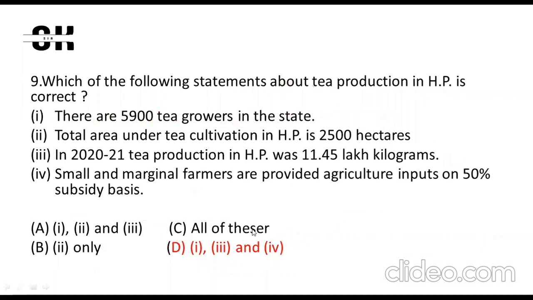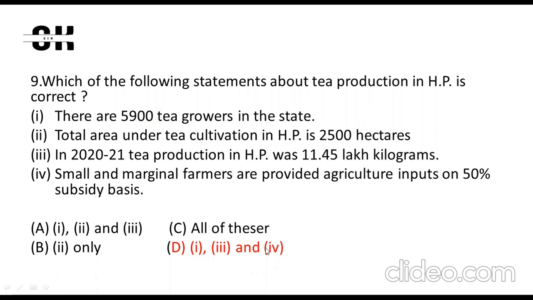Ninth question: which of the following statements about tea production in HP? There are 5,900 tea growers in the state. Generally, in the exam, when the examiner gives you data, it is generally wrong, because the examiner will not give you the correct data. But in every statement there is data. So in this paper, the examiner has played with the mind of the candidates.